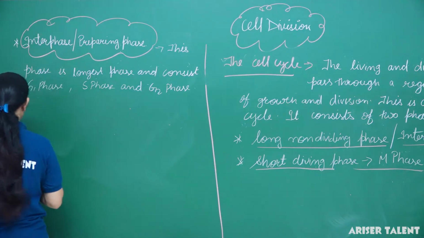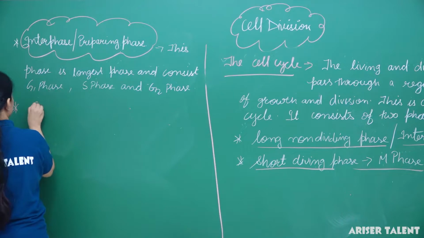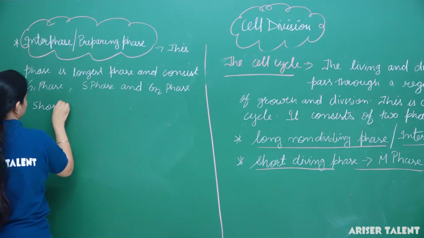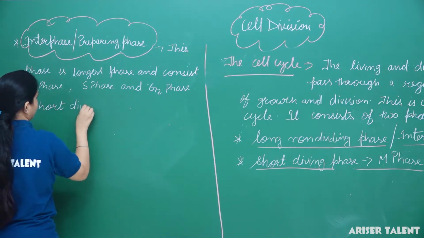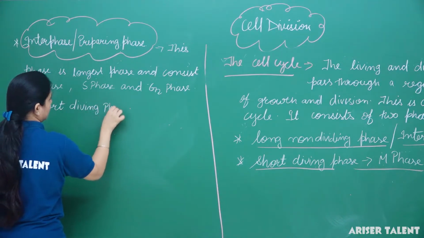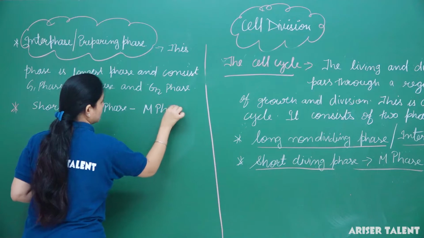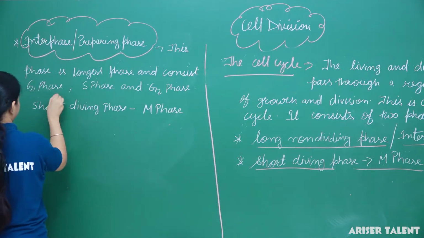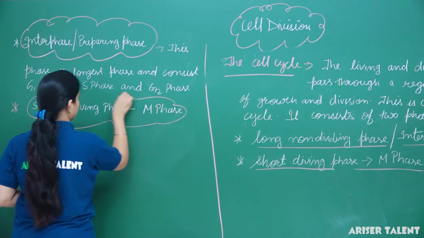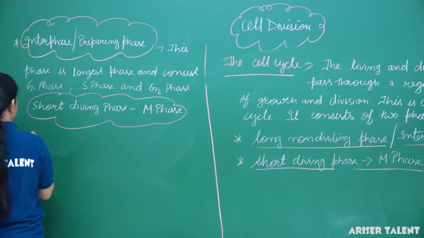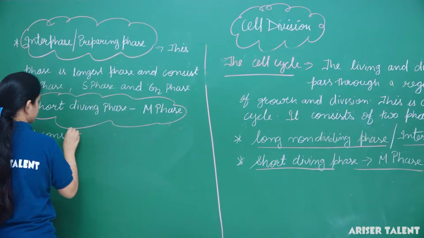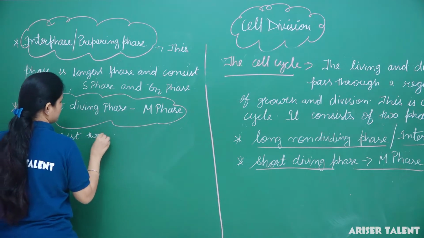Then next is the short dividing phase, that is also known as M phase. It consists of 2 phases.